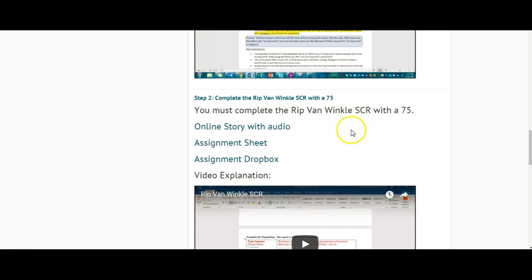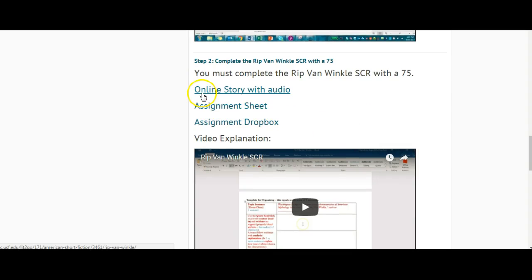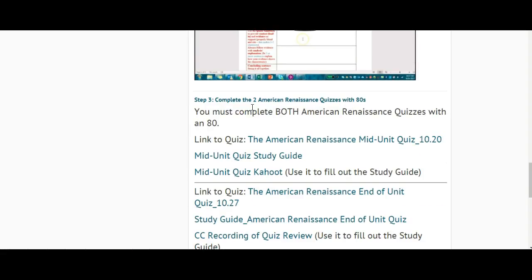and complete the Rip Van Winkle Short Constructed Response. Okay, you need to get a 75 on that. Here is a link to the story. It's online. You can listen to it while you read it. Here's the assignment sheet that explains the assignment. Here's the Dropbox. Here's an explanation of how to complete the assignment. The sheet also has an example of what a finished short constructed response should look like.